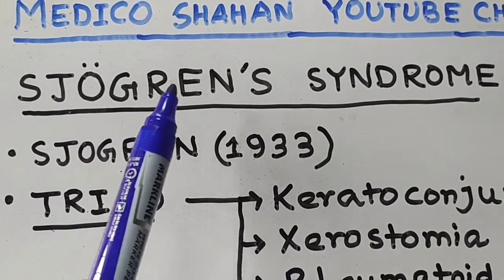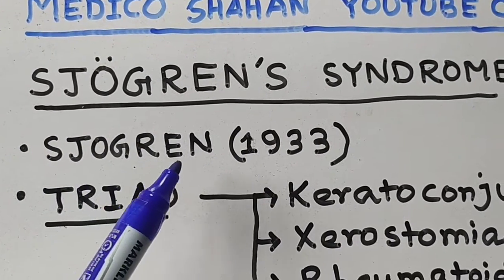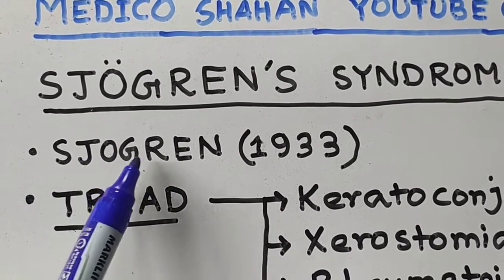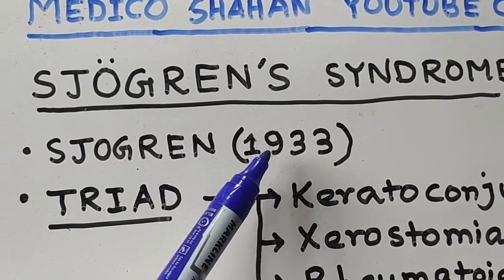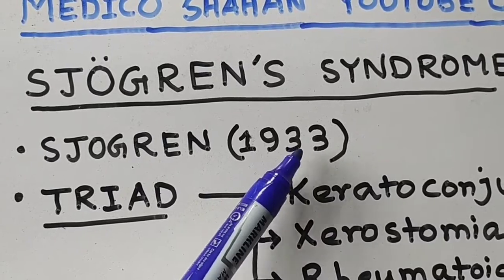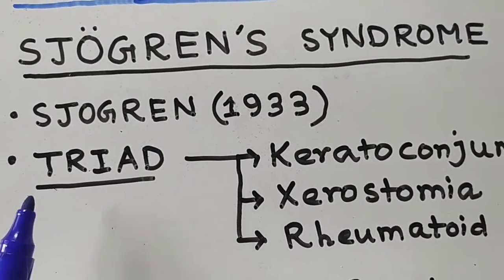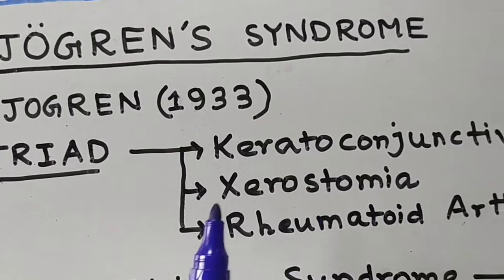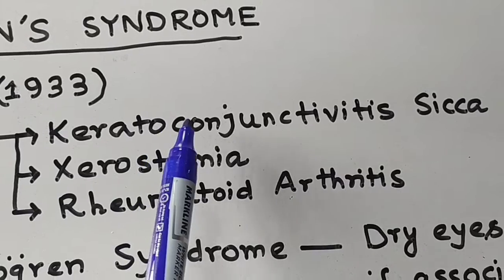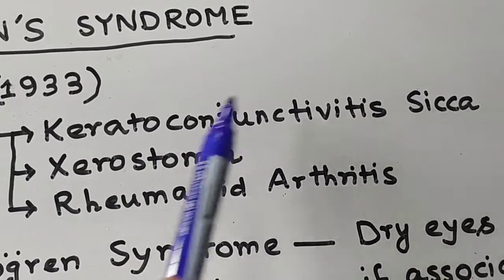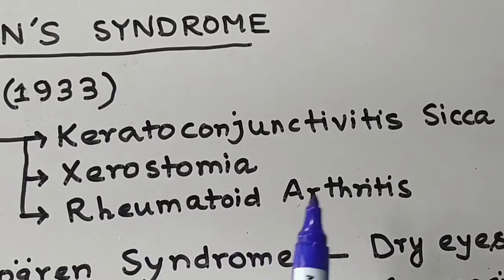First is Sjogren syndrome. Sjogren syndrome is discovered by Sjogren. So the name of the scientist is Sjogren, and he discovered it in 1933. What is the triad of Sjogren syndrome? Basically, you get three important things: one is keratoconjunctivitis sicca, xerostomia, and rheumatoid arthritis.